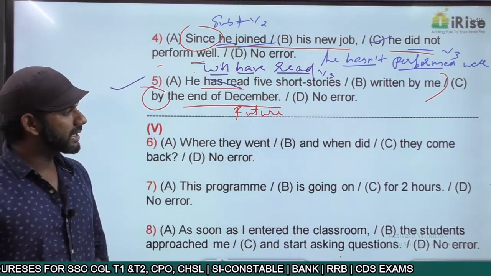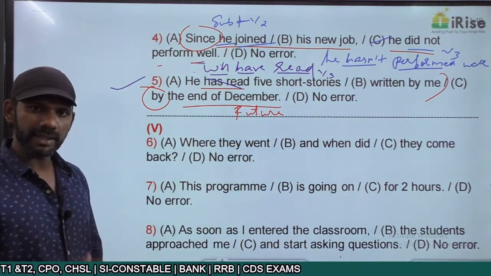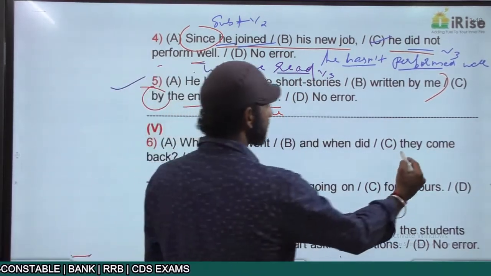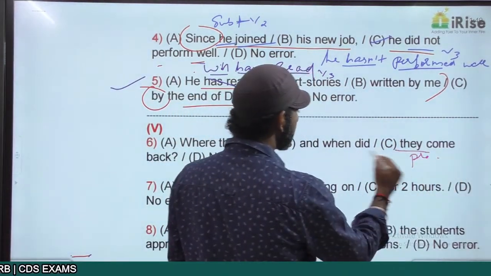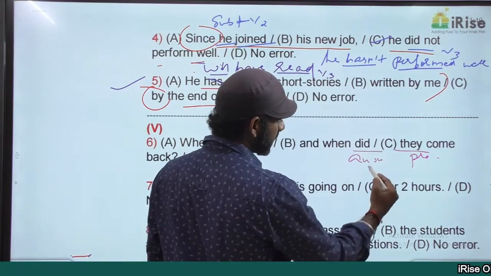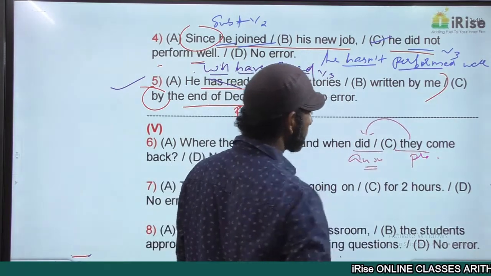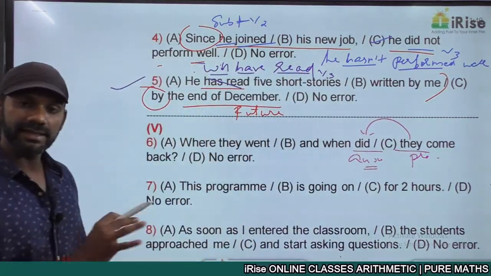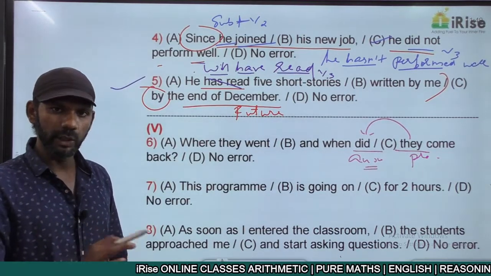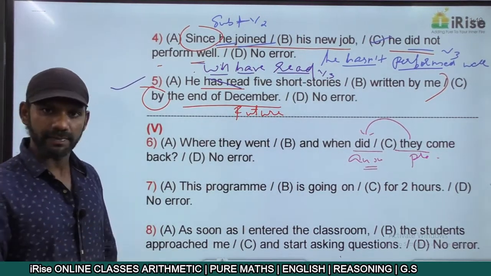Come to the second idea. When did they come back? Question mark. They is the pronoun here. Did is the auxiliary verb. The auxiliary verb is coming before the pronoun. Interrogative sentence, the second idea is completely fine. No error. Now come to the first part.